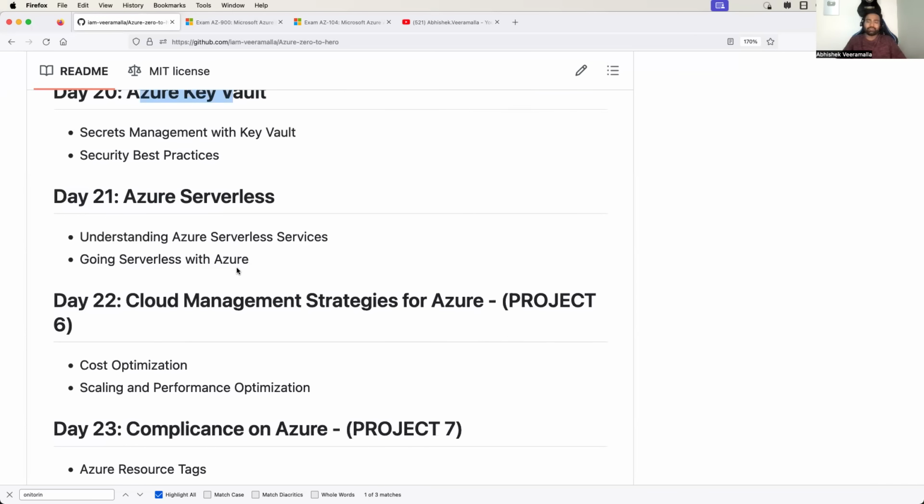Then comes one of my favorites and another important topic, that is serverless. I'm very interested in serverless, but that does not mean I have included it just because I am interested. Serverless has a very good future, and we will learn serverless from the DevOps engineer point of view. So I'll not confuse you with serverless from the development point of view, but how does a DevOps engineer use serverless? What are the advantages of serverless for DevOps engineers?